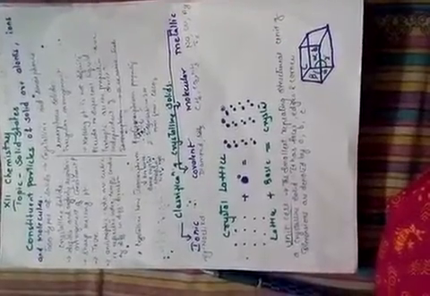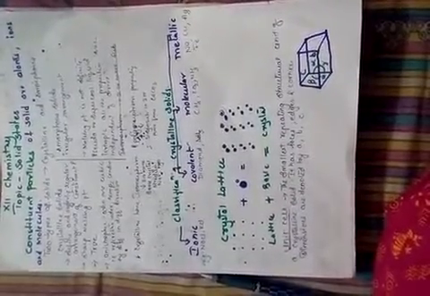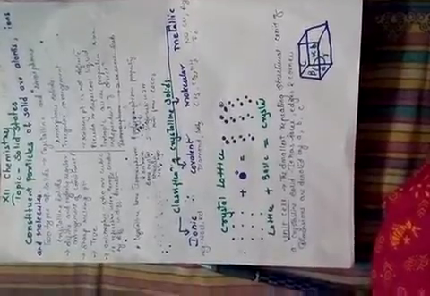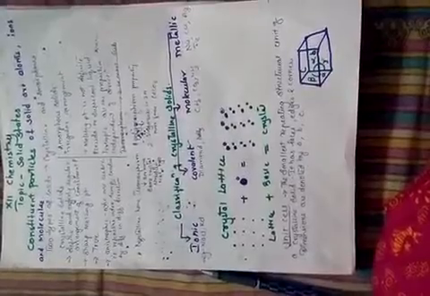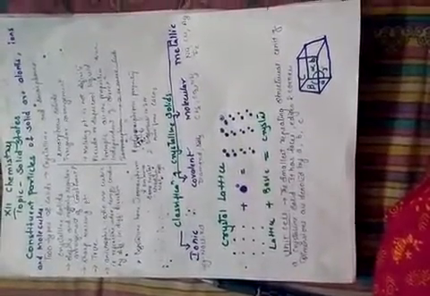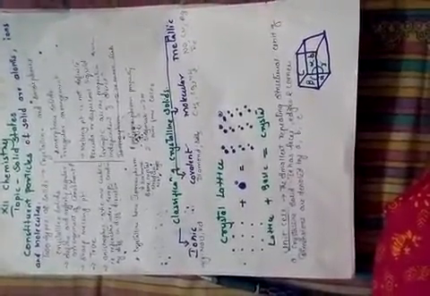Then the fourth and last point, anisotropic. That means properties such as refractive index and thermal conductivity present in crystalline solids have different values in different directions, so they are not specified. Whereas in amorphous solids, isotropic properties are there. That means all these properties, such as temperature, conductivity and refractive index, are independent of direction.